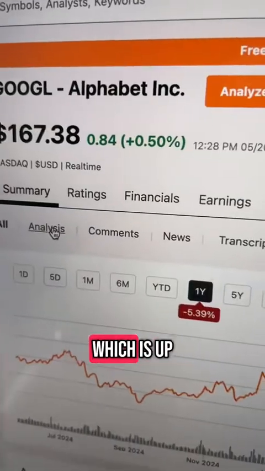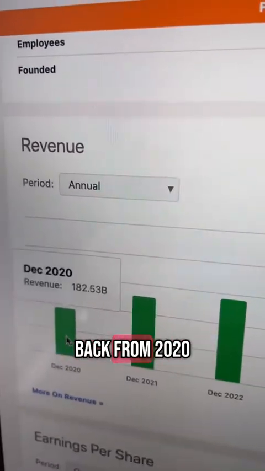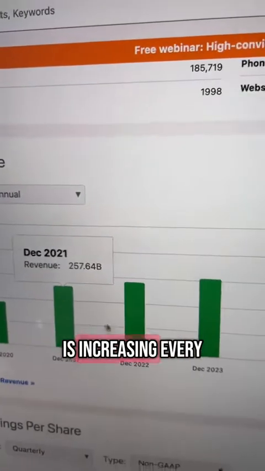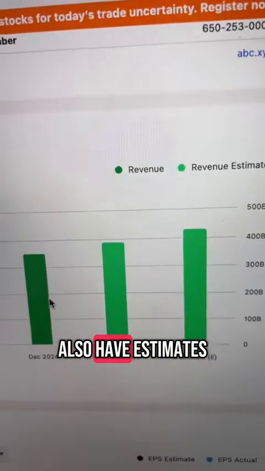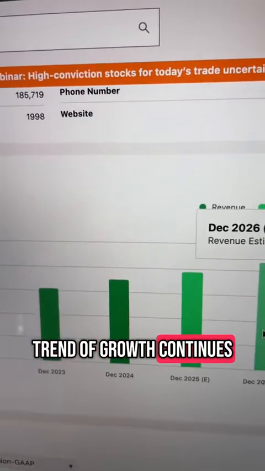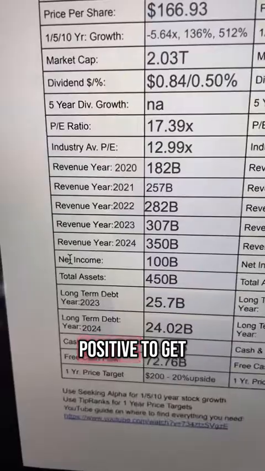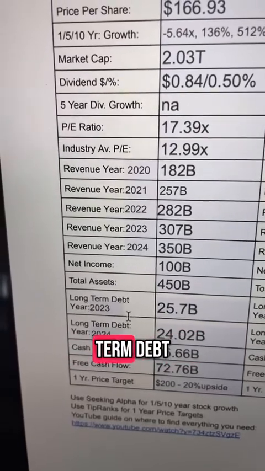For revenue, which is up next, we just scroll down on Seeking Alpha yet again, and you will find this tab right here, which has the annual revenue going back from 2020. And look at that. The revenue is increasing every single year. And look, they also have estimates for 2025 and 2026. And the revenue trend of growth continues. This is very positive.